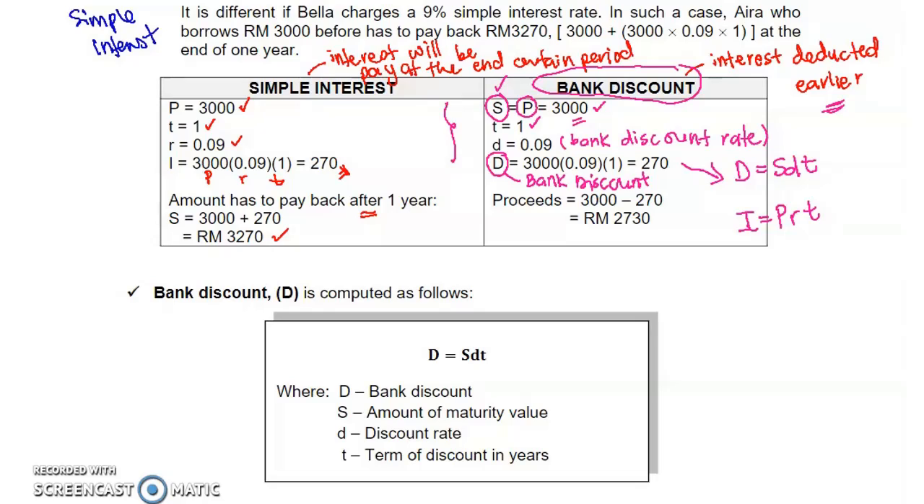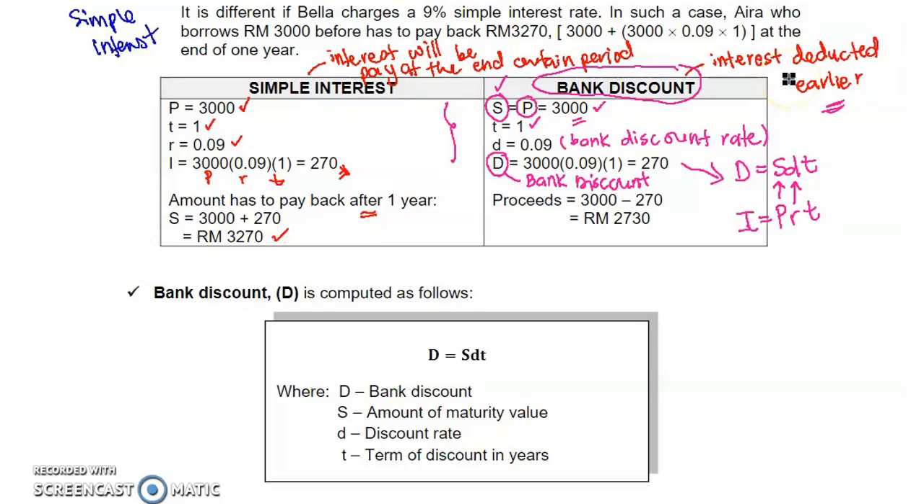So D, we call it as bank discount. P, now we change to S. Why we change to S? Because under bank discount, how much we borrow is also equivalent to how much we pay back, because interest was deducted earlier. R is rate of simple interest. So in bank discount, we change it with bank discount rate, or discount rate, which is also equivalent to rate per year.